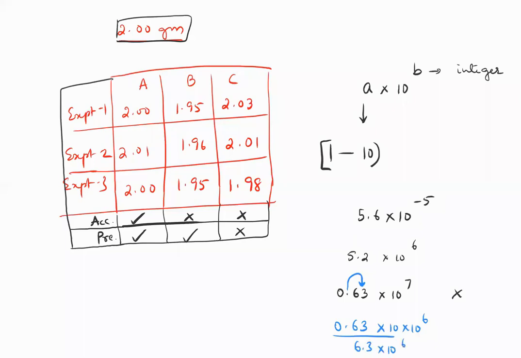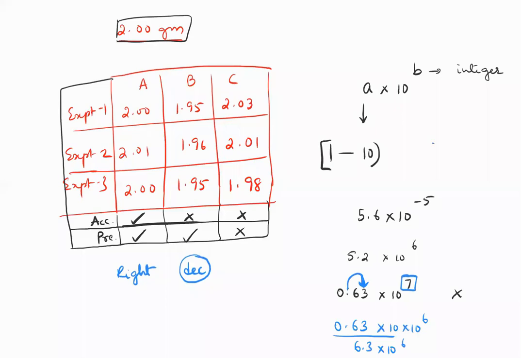So how did I shift the decimal to the right? By decreasing this value. So when you shift your decimal to the right, decrease the power. So if you had 10 power minus 5, it would become 10 power minus 6. If it's 10 power 7, it becomes 10 power 6. Whether negative or positive, decrease. That's more important. When you shift the decimal to the right, the power has to decrease.